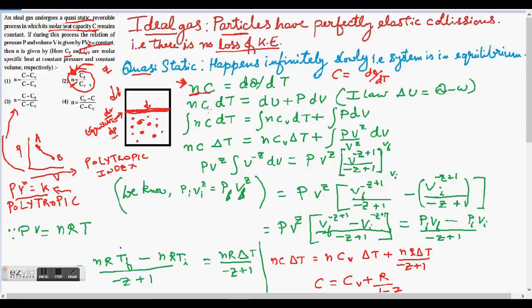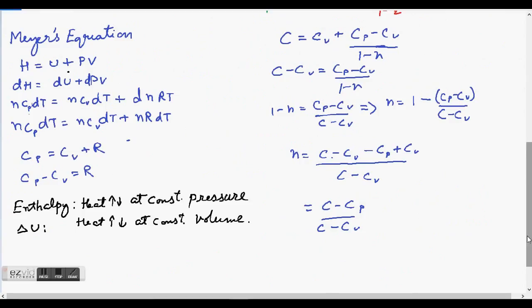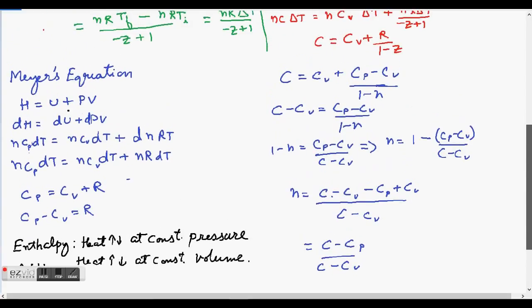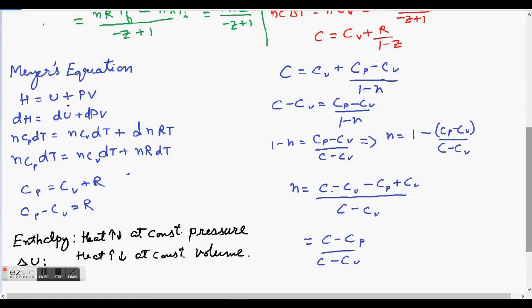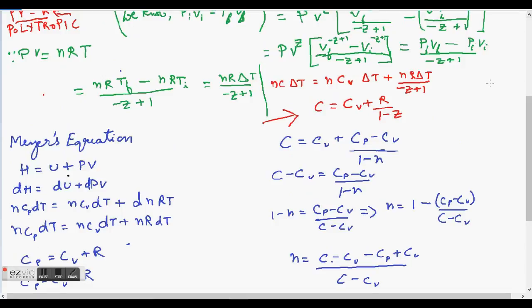Or rather, let me first tell you the shortcut method to solve this question, and then I will come and try to describe this question in further detail. I was planning to do it differently, but it just occurred to me that I'll first just tell you the solution. So for a polytropic index, the relation between C and Cv is given by this expression right here. C is equal to Cv plus R upon 1 minus Z, where R is the universal gas constant.